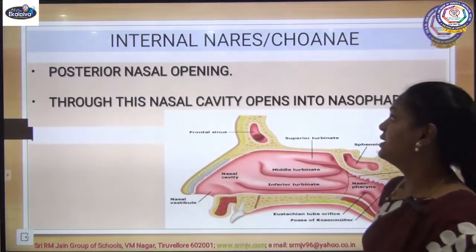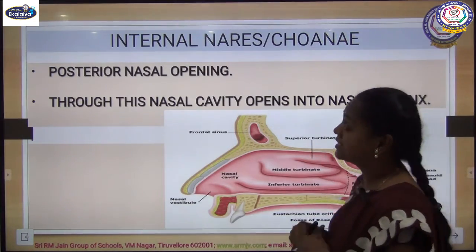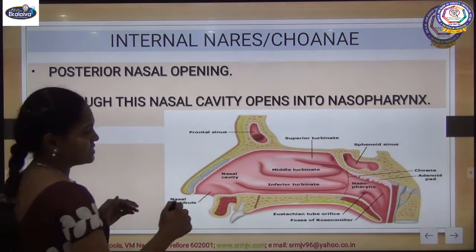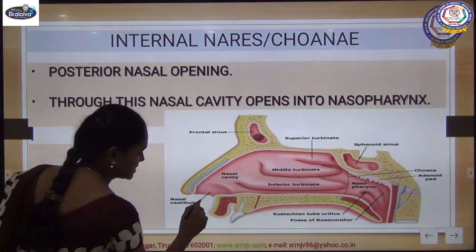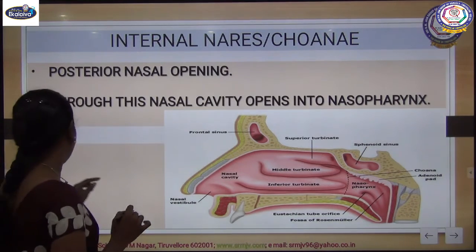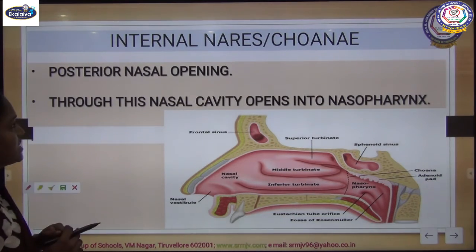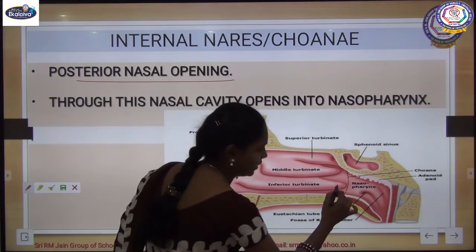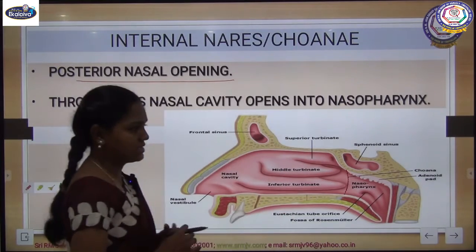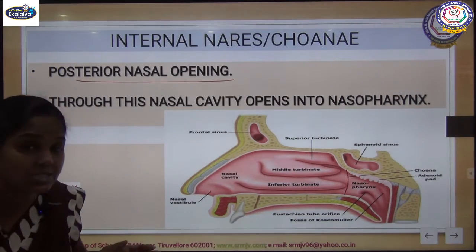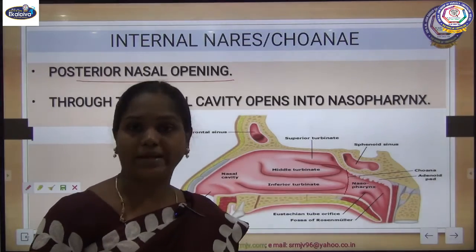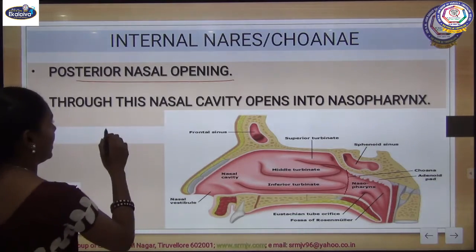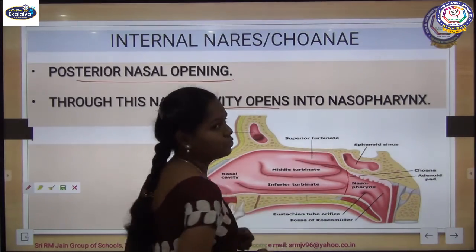Then the next part in our respiratory system is the internal nares, which we used to call the choanae. The internal nares are the posterior ending; this opening here is the external nares, our nostril. The internal nares, or choanae, are the posterior nasal openings, which lead to the next tubular structure, called the pharynx. Through this nasal cavity, it opens into the nasopharynx.